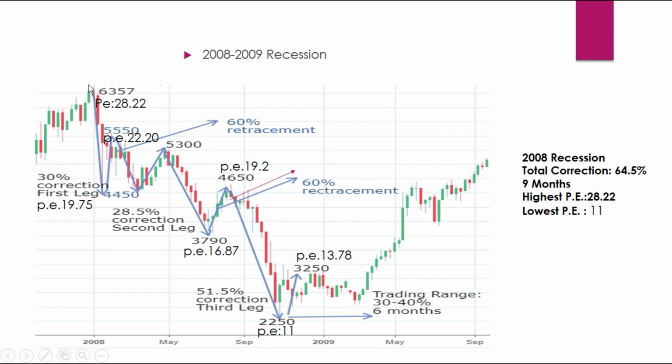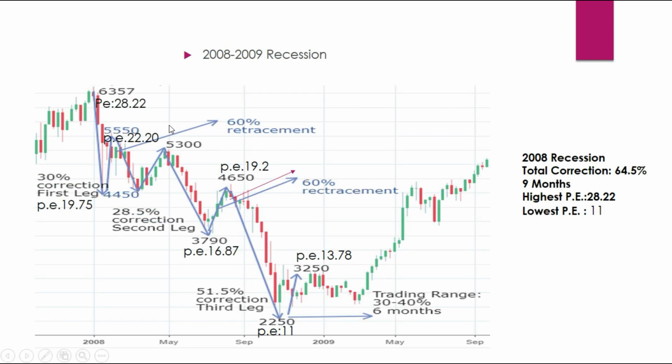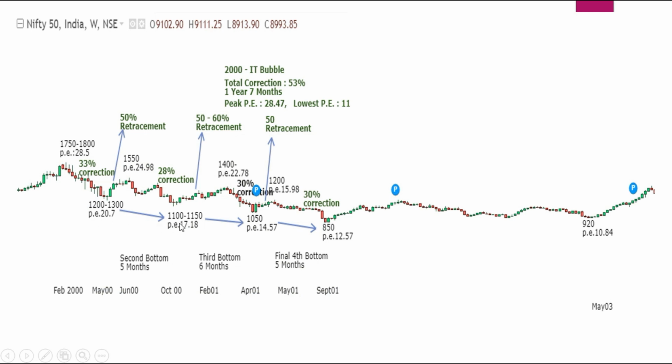So you could see here the first dip, the second leg, and the third leg. Whereas here the first leg, second leg, third leg, and there is a fourth leg. So the IT bubble has 4 dips, and the 2008 correction has been 3 dips. But again, the bottoms, if you could see, are 20, 17 and 11. Here 20, 17 and around 11, 12. Before that, there is again a correction up to 15. So the support bands are very clear, and the resistance bands are also very clear.